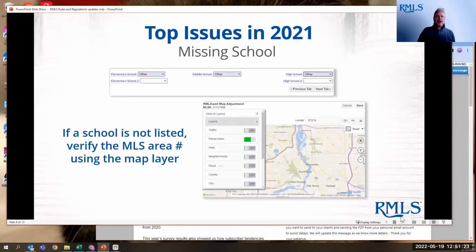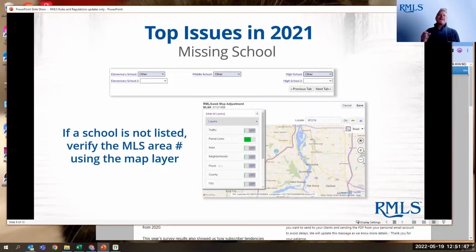Missing school is another common one that we see because at RMLS we have the elementary, middle, and high school as required fields. You do have the option of other. However, if you choose other, you're going to get an automatic email from data accuracy asking you why you chose other, because we don't want to see other in there. We want to actually see the school that services this area in there. That's why we made it required fields.